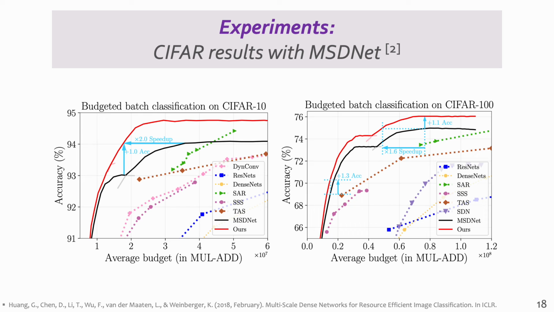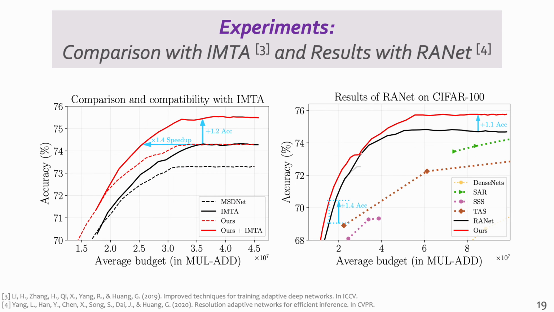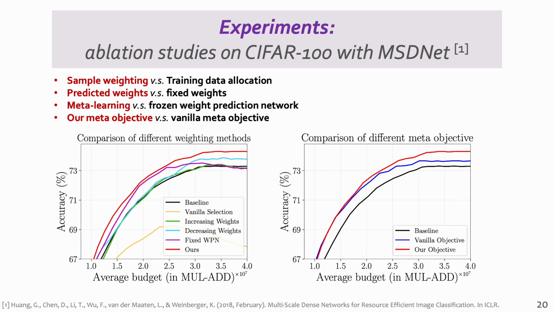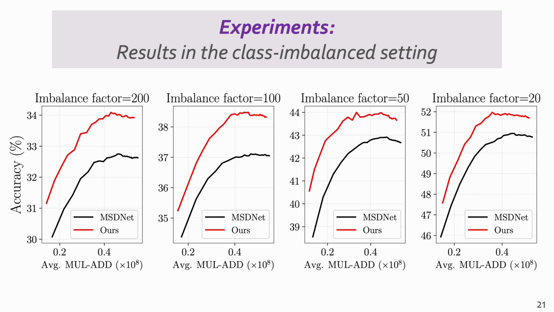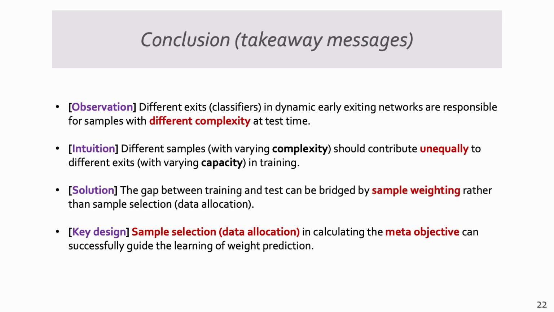These are our results on the CIFAR-10 and CIFAR-100 datasets. We also compare our method with other training techniques and validate our method on another representative network architecture, RANet. We conduct extensive ablation studies to validate the effectiveness of different design choices. Finally, we show that our method is also effective on the long-tailed CIFAR-100 dataset with different imbalance factors.